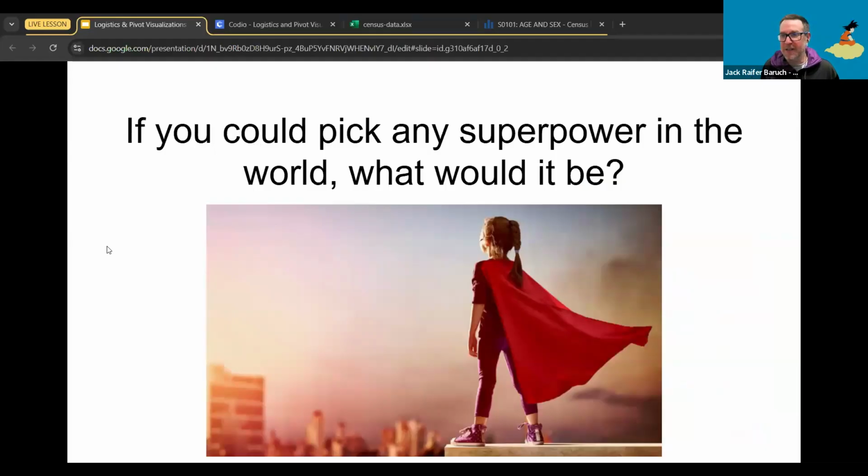But to get started, if you could pick any superpower in the world, not the real world, the fictional world, which superpower would you pick? Imagine anything you can think of from any book, from any place. Teleportation. I love the people who just pick teleportation. Why fly when you could just be there? Traveling time, mind reading, invisibility.